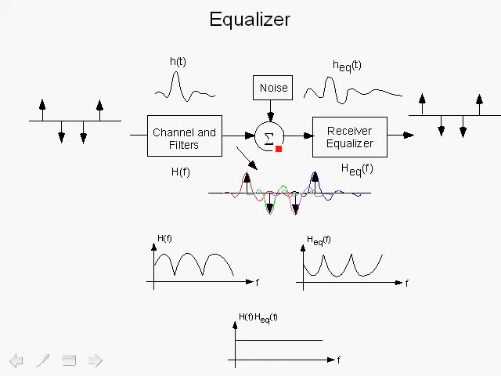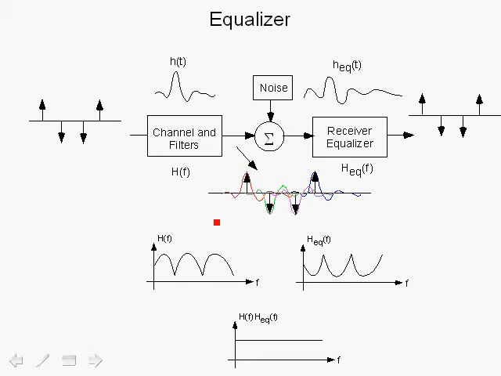And we have additive white Gaussian noise added, and the receiver receives the signal distorted by the channel and the additive white Gaussian noise, for example. And we have to equalize the signal. That is, we have to eliminate the inter-symbol interference and recover the original impulses with all the inter-symbol interference eliminated.